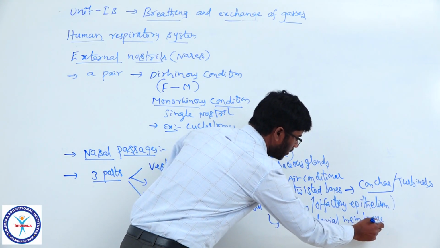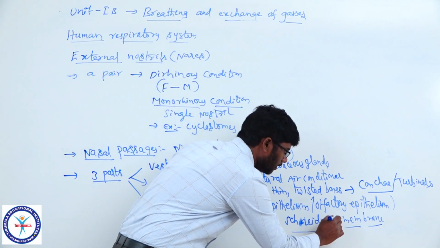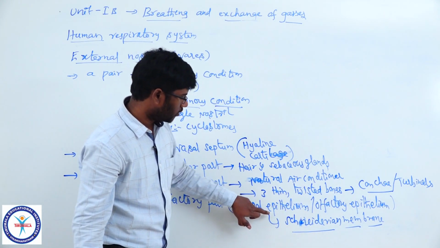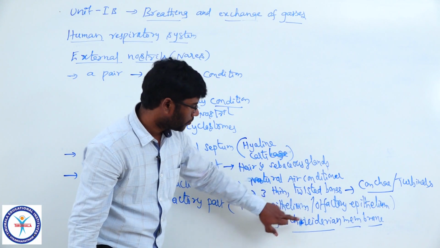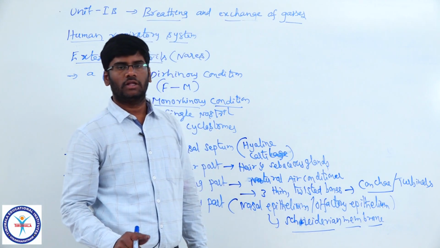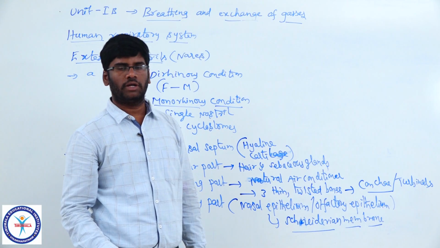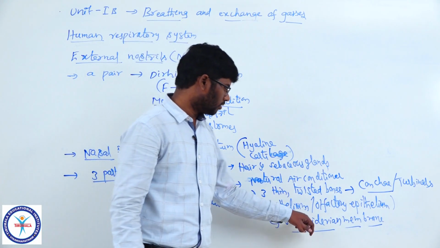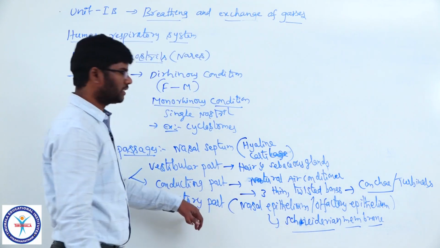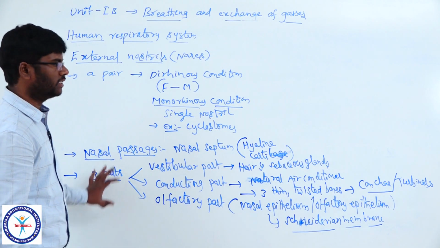Very important point, everybody remember this. The Schneiderian membrane is nothing but the nasal epithelium located in the nasal mucosa. The Schneiderian membrane has three kinds of cells: basal cells, supporting cells, and neurosensory cells, part of the olfactory part of the nasal cavity.